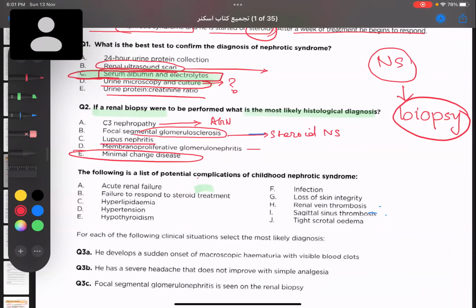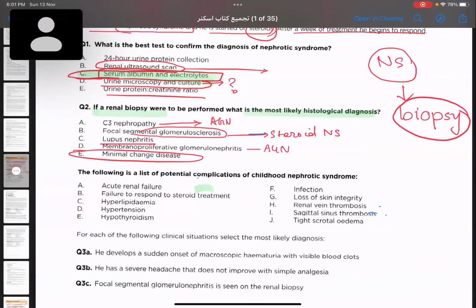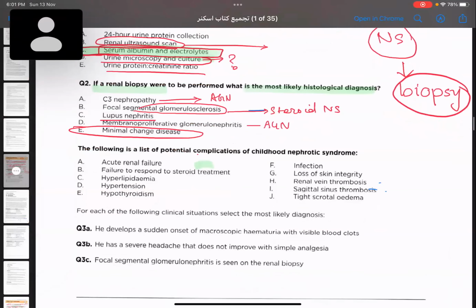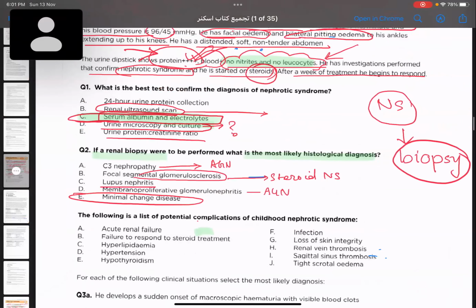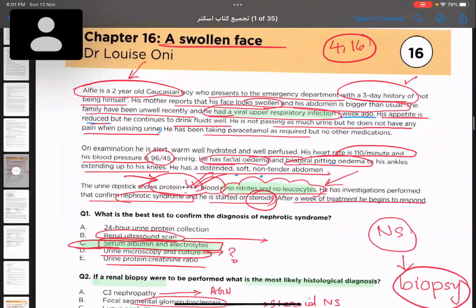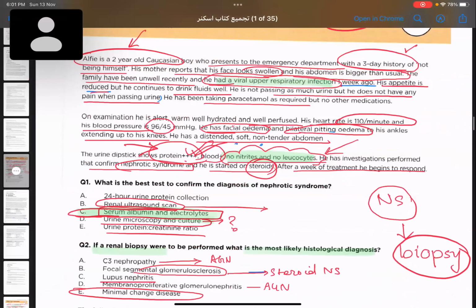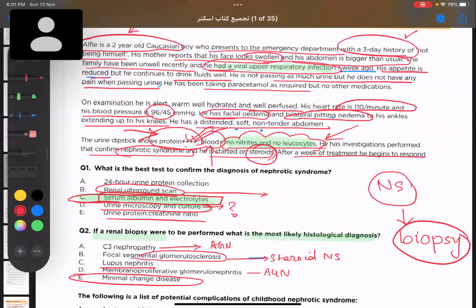Membranoproliferative glomerulonephritis is mainly associated with AGN. So we don't have any features of AGN. What is one feature of AGN? What do you think here? Hematuria. Yes, there should be hematuria, there should be hypertension. This child is coming with blood 1+ in the urine, and the blood pressure is absolutely normal. I think it was, in fact, in the lower range, 96/45.